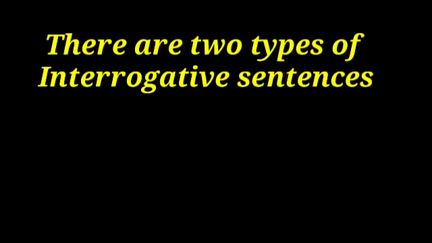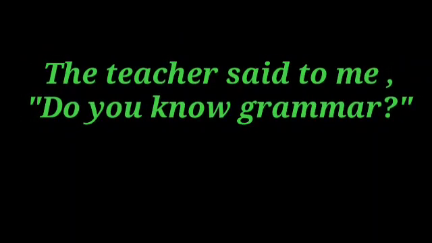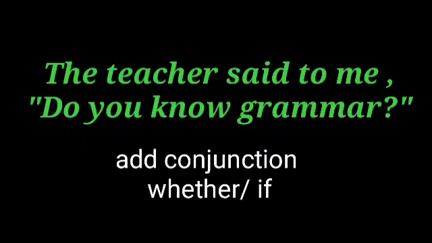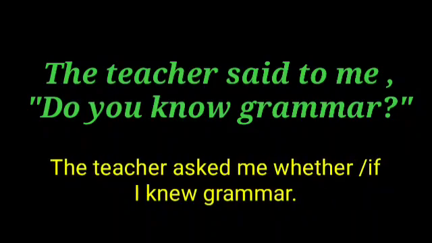Second type of sentence is interrogative sentences. As there are 2 types of interrogative sentences, we should use the correct reporting word according to the nature of the question. For example, the teacher said to me, do you know grammar? So as it is this question, do you know grammar? This is a yes or no type question. So here we should add the conjunction whether or if. So the answer is, the teacher asked me if I knew grammar.